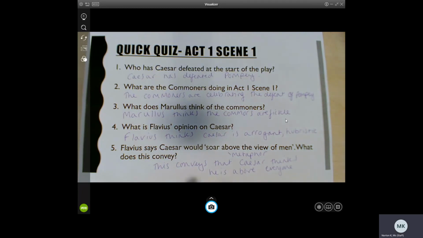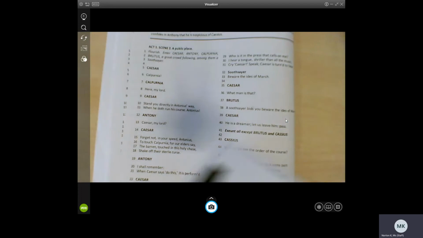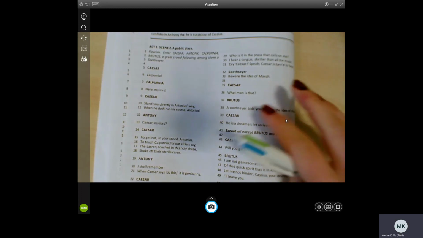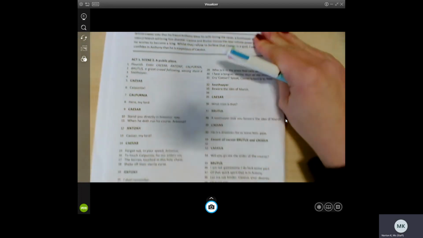So, we are going to look at Act 1, Scene 2 today. Now, this is the scene where we first meet Caesar in this play. We also meet our other key characters of Mark Antony, Cassius, and Brutus. And I'll tell you a bit more about them as we go through.